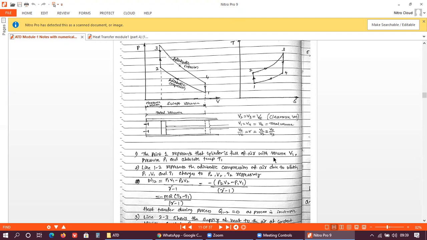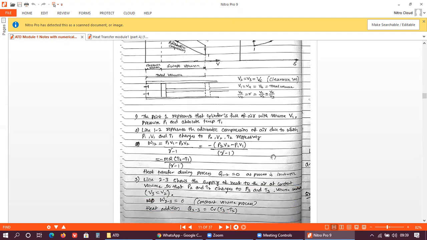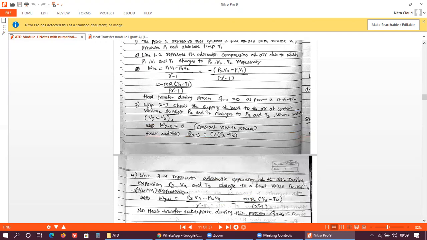Let me show you here at the bottom. Line 2 to 3 shows the supply of heat to the air at constant volume, right? So the supply of heat takes place at constant volume, so P2 and T2 change to P3 and T3, and the volume remains constant, V3 is equal to V2. Since it is a constant volume process, work done during this process 2 to 3 will be 0.